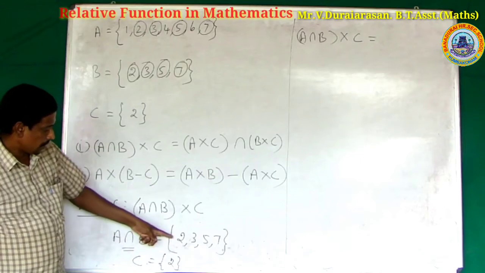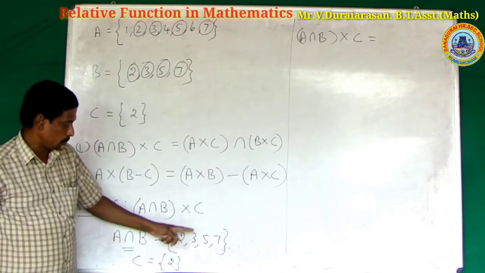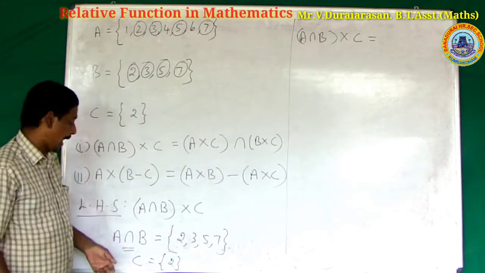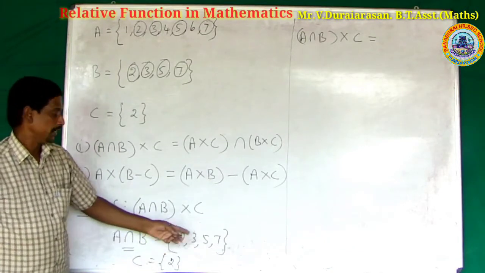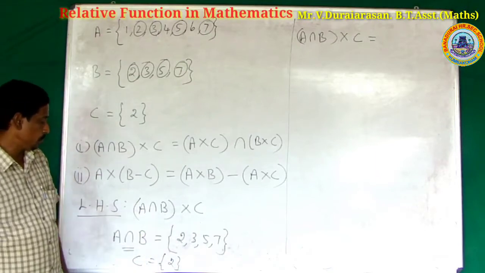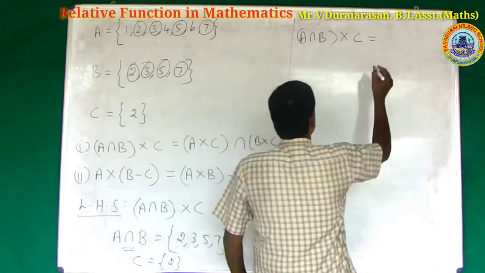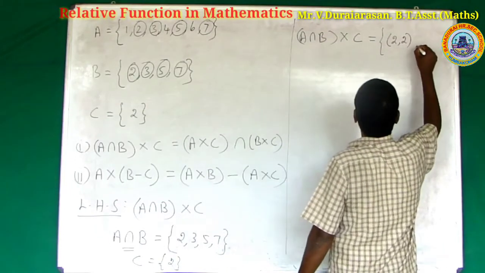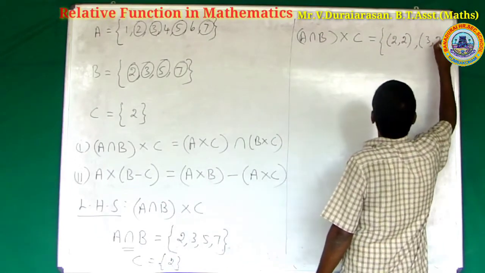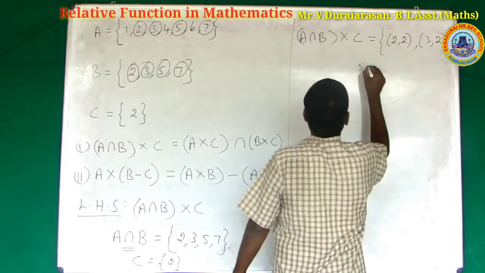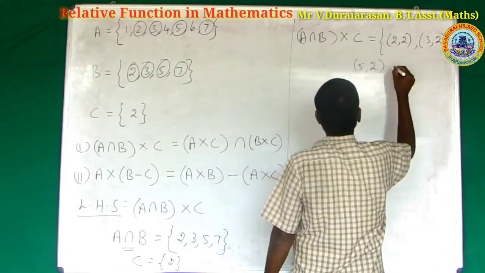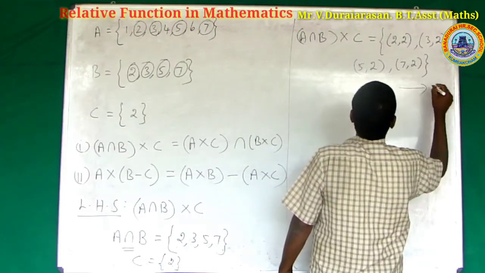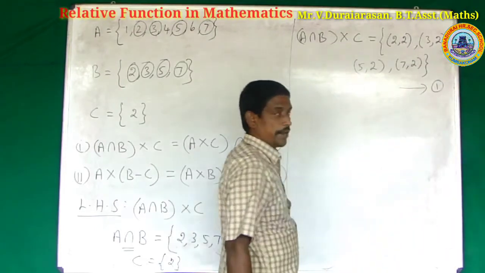The ordered pairs are (2, 2), (3, 2), (5, 2), (7, 2). This is the left hand side result, which is 1.